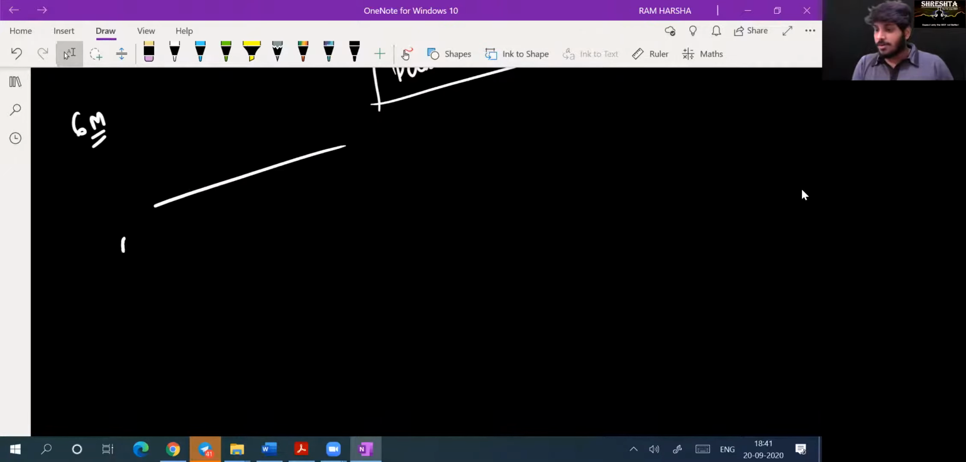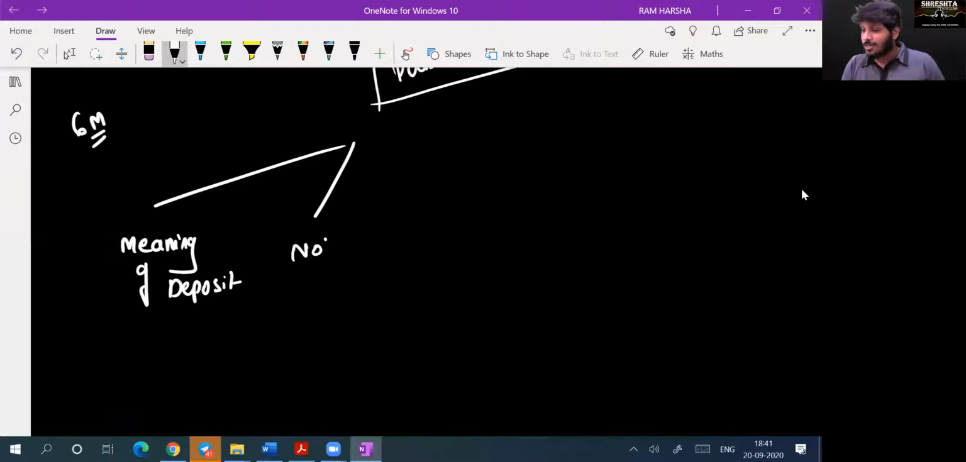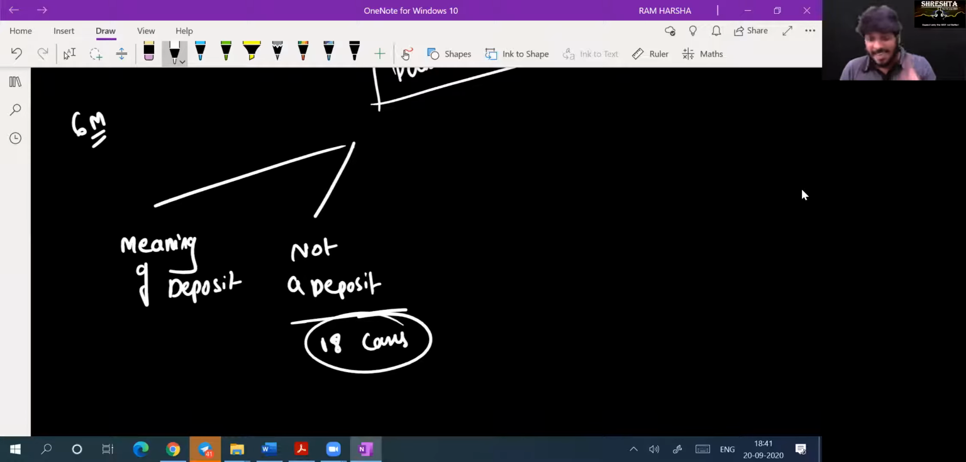We are going to learn what is the meaning of deposit, what is meant by deposit. We are also going to learn what is not a deposit. The law has defined 18 cases where we don't consider those 18 cases as deposits. What is the meaning of deposit? What is not a deposit?